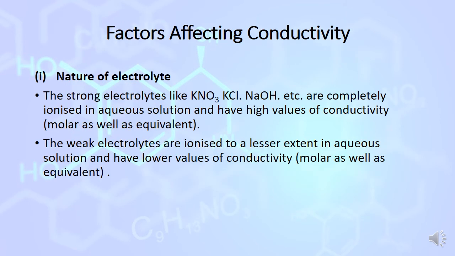There are two types of electrolyte, strong and weak electrolyte. Strong electrolytes can dissociate completely into their ions and have a higher value of conductivity, molar as well as equivalent. Weak electrolytes cannot ionize completely into ions and have a lower value of conductivity. For example, strong electrolytes: HCl, H2SO4, NaOH, KCl, NaCl. Weak electrolytes: ammonium hydroxide, acetic acid.